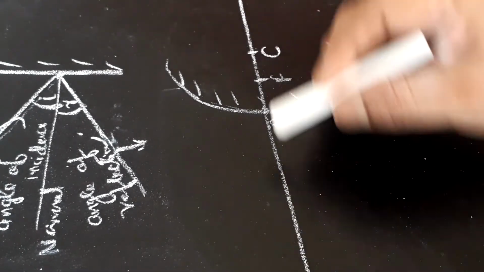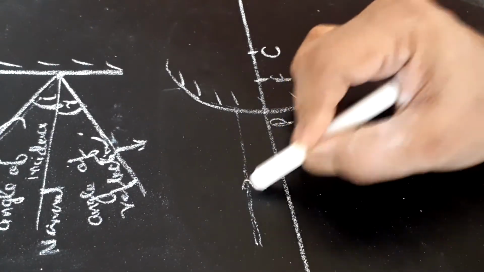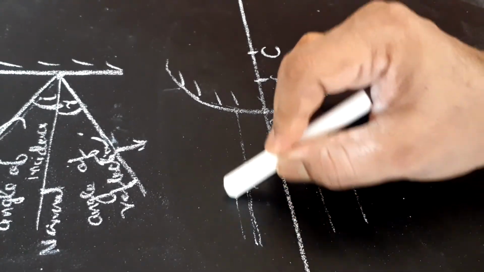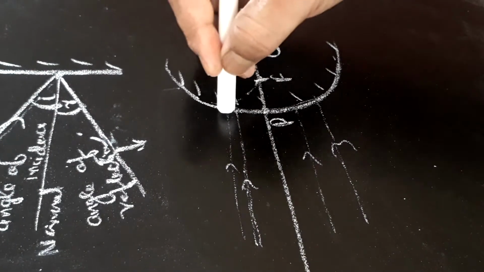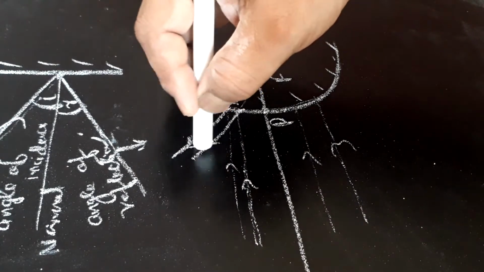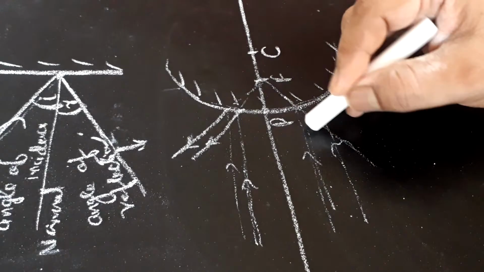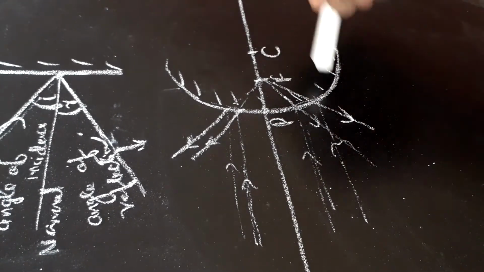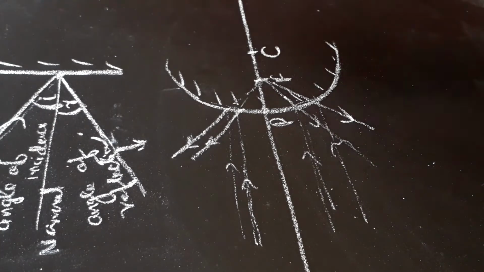In this case, we see if we draw rays parallel to the principal axis, then they appear to diverge from this focus. This is coming here, it appears to diverge from this point. So this mirror is also called diverging mirror.